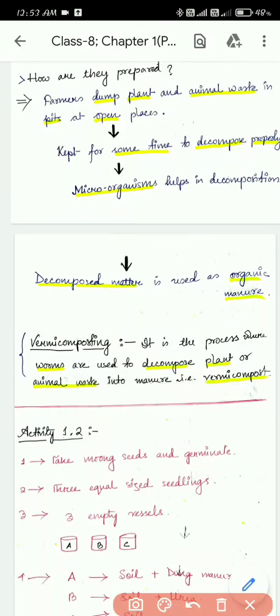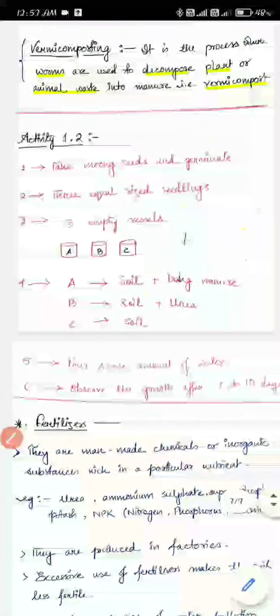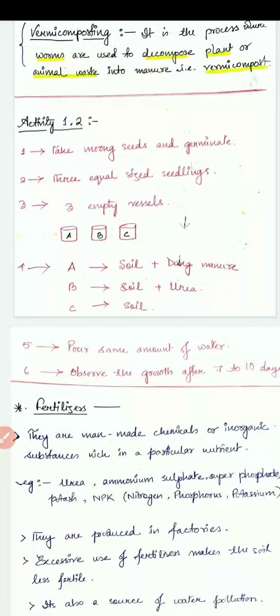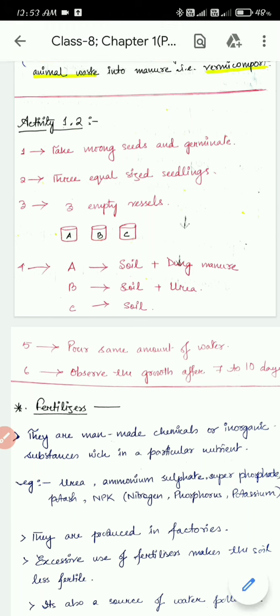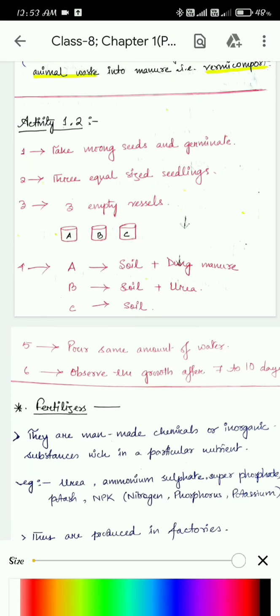Okay, so let's look into activity 1.2. You can see it in your book also. At first you can take some seeds of moong. What is moong?